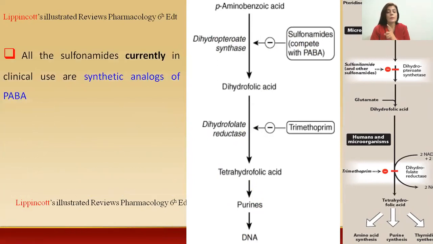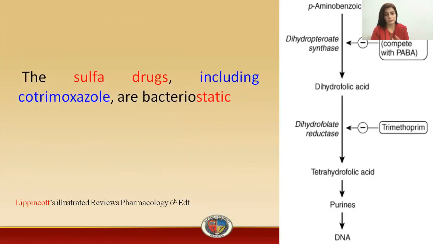Now, basically, you can conclude that these sulfonamides are the synthetic analogues of PABA. Currently, all sulfonamides which are available in the market are synthetic analogues of PABA, which will compete with the PABA. As a result, they will inhibit the synthetase enzyme. As a result, there will be no formation of dihydrofolic acid.